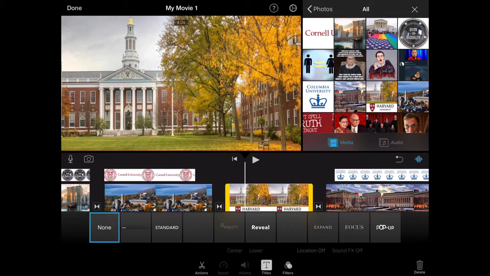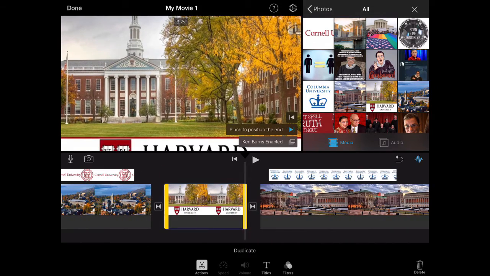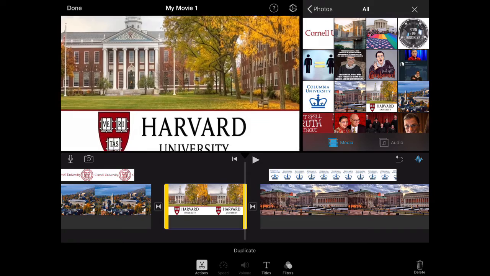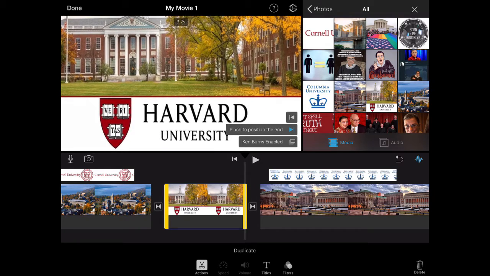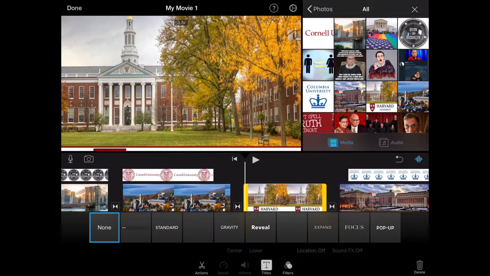Speaking of Harvard, I've got an important fact I want to add in. So I'm going to add in another title here. This one I'm going to put down at the bottom. And I'm going to go through and make sure I center my picture the way I want it, so that as it moves, I'll still be happy with it.